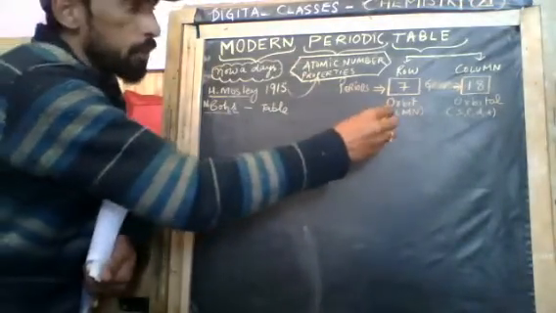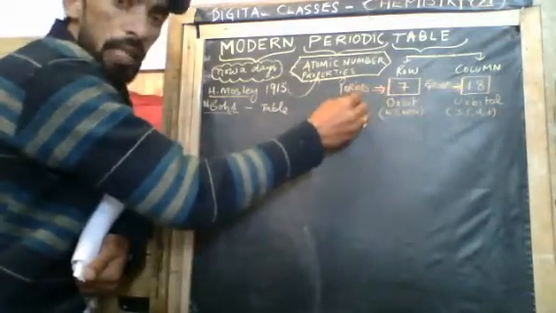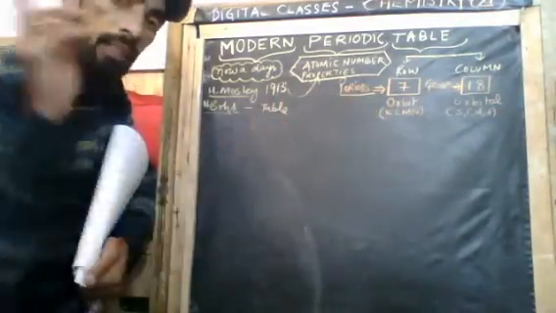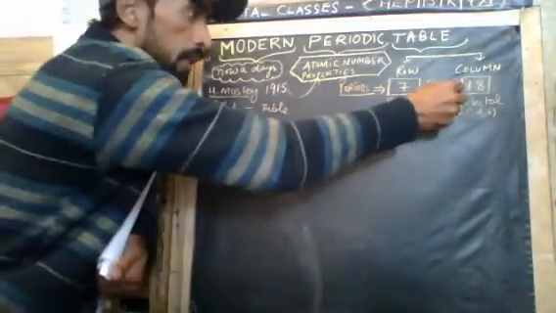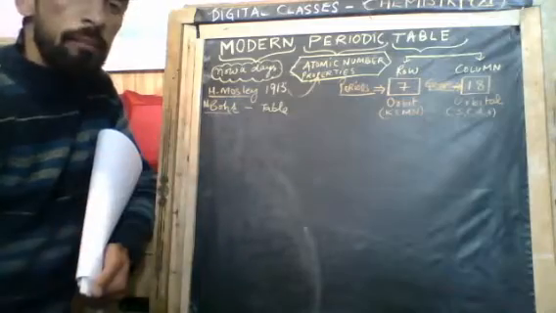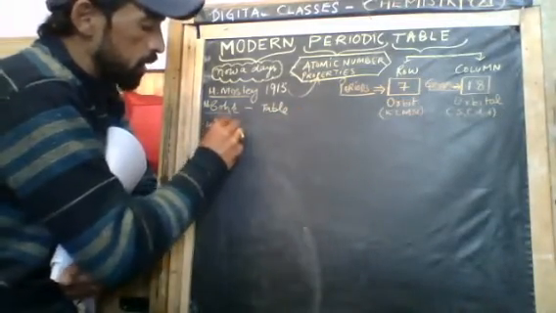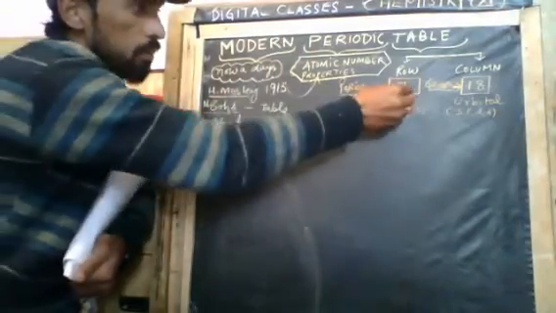So basically, in the modern periodic table there are 7 rows and 18 columns. Rows are known as periods, as in the Mendeleev periodic table also. The 18 columns are known as groups. So there are 18 groups and 7 periods. We need to discuss first what a period is and what a group is.